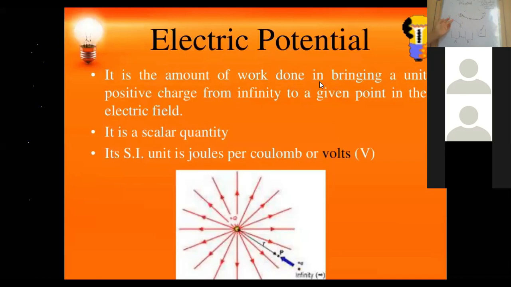The work in this situation has been done because of the difference in the height, in this situation because of the difference in the level, and here because of the difference in the temperature. So how can the charges flow?